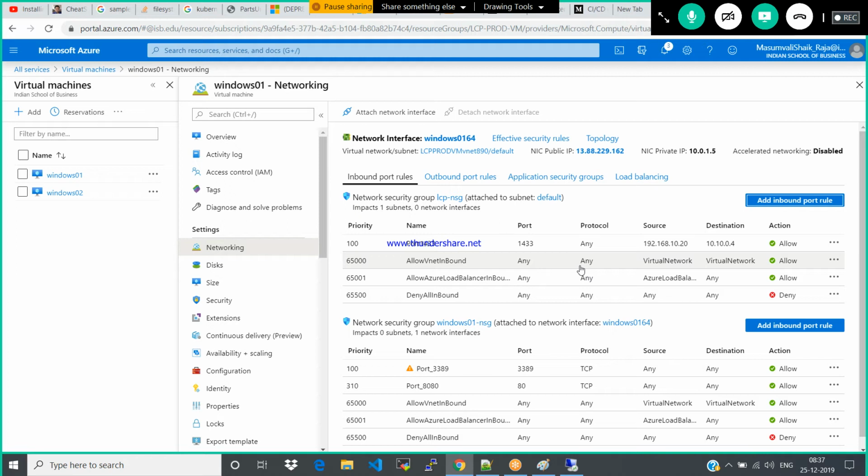Okay. If I apply this at the NIC level, again, why should I give the destination? Do you understand my question? If you give the destination as the particular IP address, then if you are associating with the NIC level, why should I give the destination?